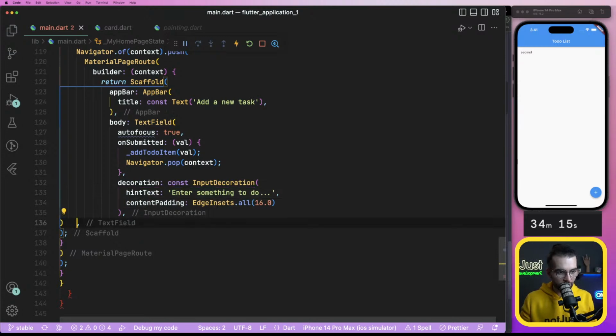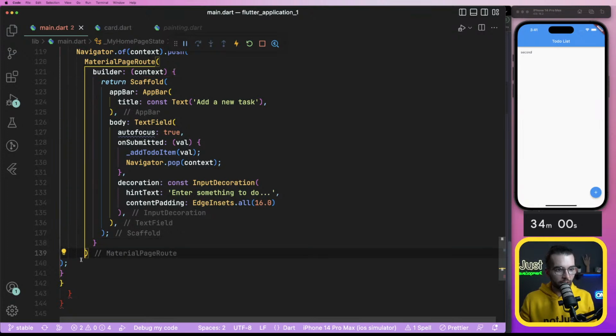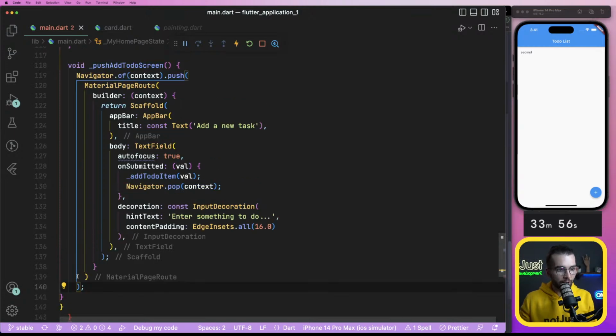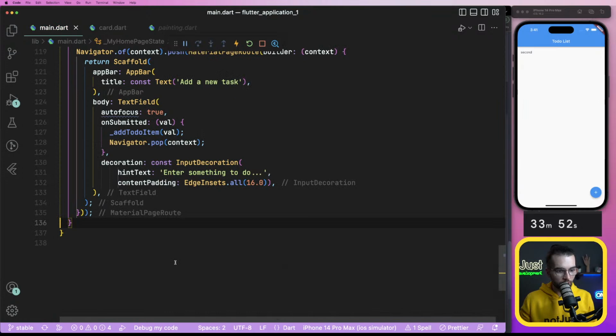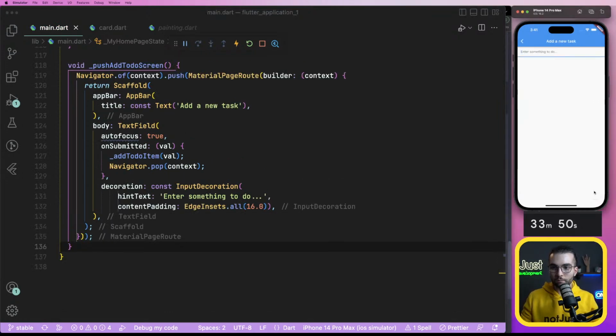Decoration, this is a text field. Okay, I see. What else? Scaffold. This one is for the builder. Material route, and this should be from navigator. And that's it. So if I press now, bam, we are on a new screen.